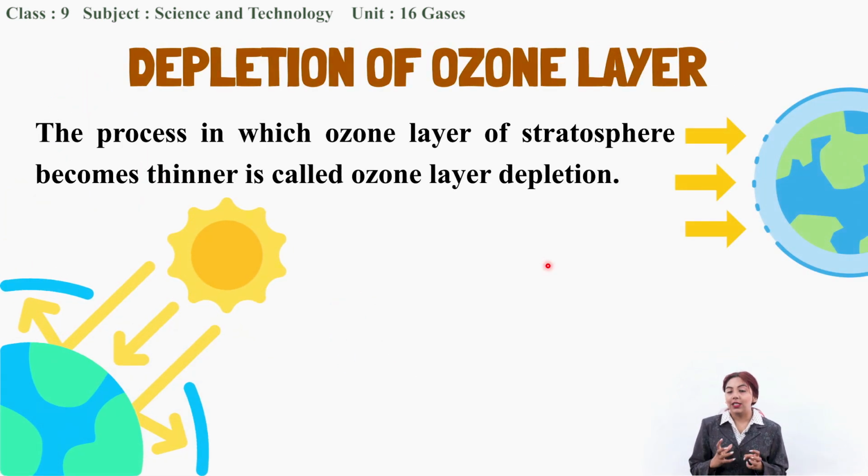So, what is depletion of ozone layer? The process in which the layer of ozone that is present in the stratosphere becomes thinner and thinner, that process is known as ozone layer depletion. Here you can see that this ozone layer has been depleted, that is, became thinner and thinner, hence it is represented by a dotted line in this region. So, this is known as ozone layer depletion.